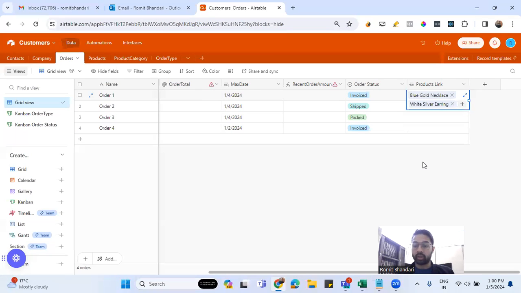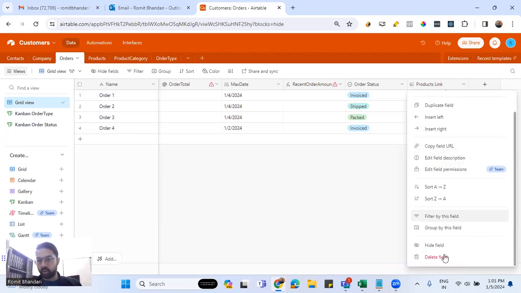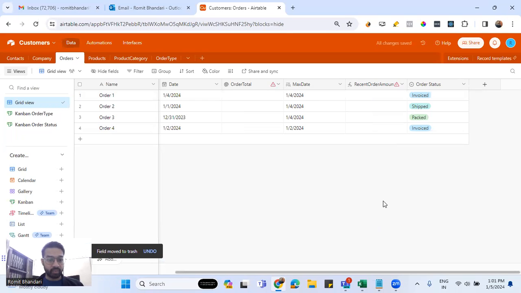An order total holistically could be a field in the orders table. So definitely this particular linking is not working, so let me go ahead and delete this field right there. Hope you understood why there is a necessity to have a junction table here.